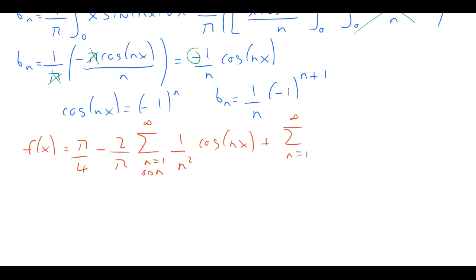All the bn terms are non-zero, and so we write -1 to the n plus 1 over n. That's the expression for bn, and then we have our sine nx like that.